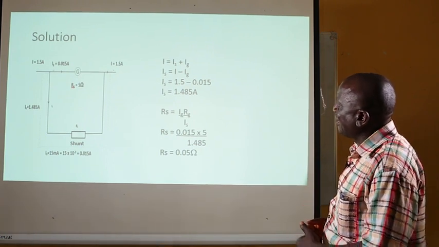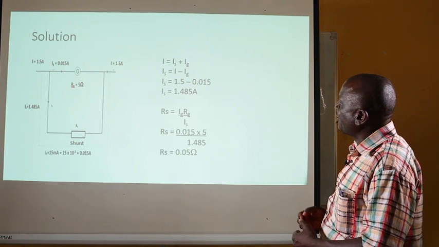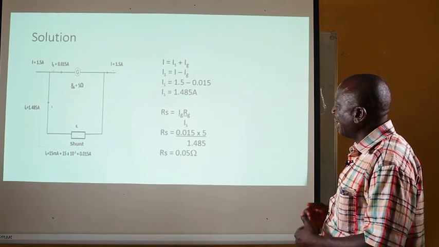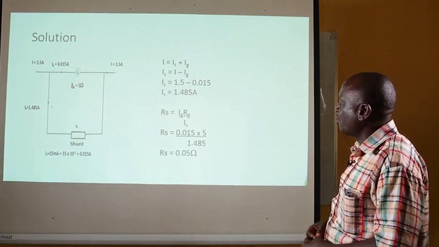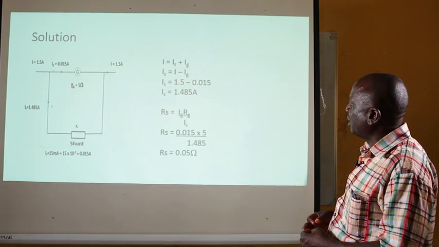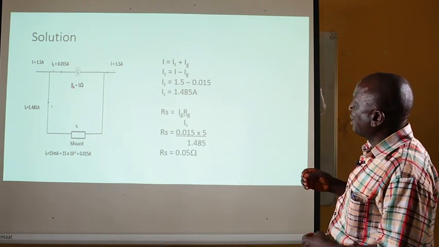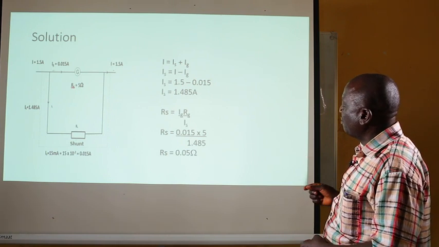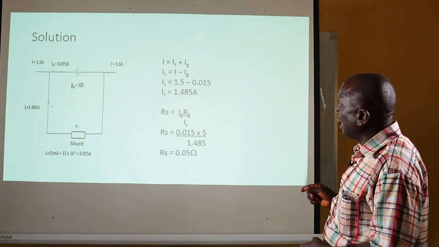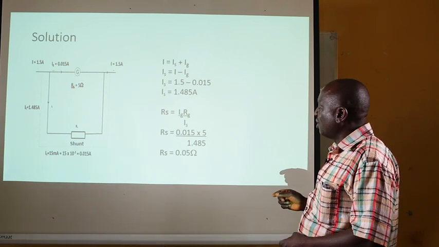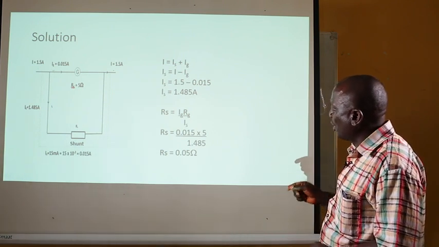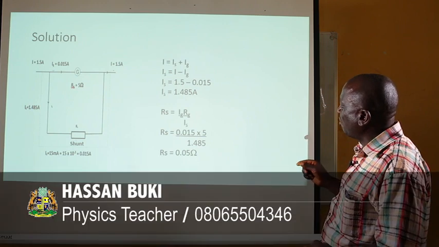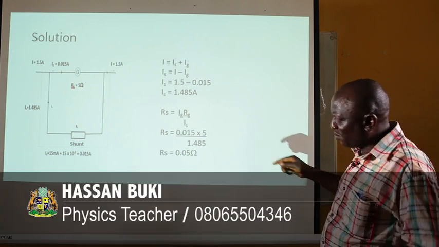Now, applying our formula for shunt resistance, RS is equal to IGRG all over IS. Substituting our values, we will have RS equal to 0.015 times 5 divided by 1.485, which will give us RS equal to 0.05 ohms.